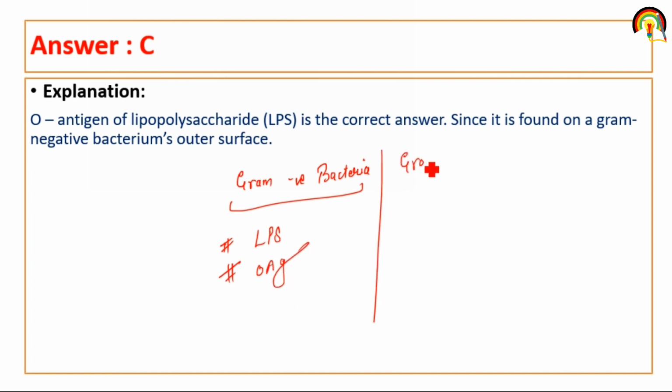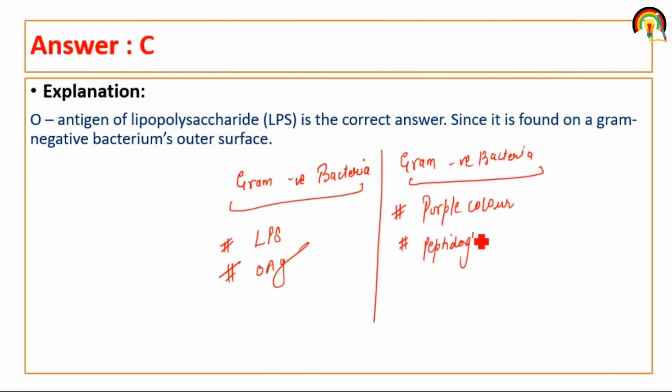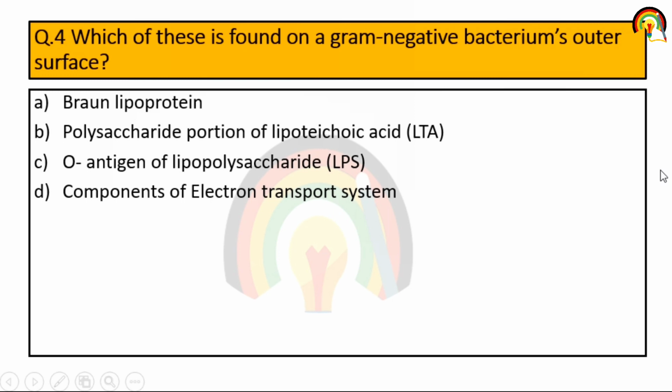On the other hand, gram-positive bacteria on gram staining give purple violet color, consist of a thicker peptidoglycan layer as compared to gram-negative bacteria, as well as teichoic acid. So that is the characteristics of gram-negative and gram-positive bacteria. So what is asked here, which is found on the gram-negative bacterium outside? It's the O antigen of lipopolysaccharide.